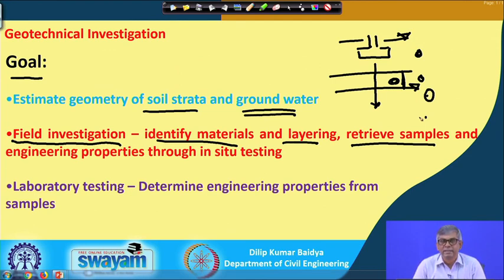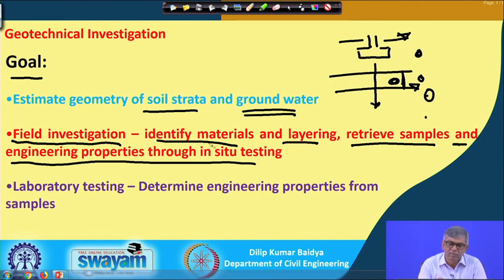To carry out tests in the laboratory and find out the engineering properties through retrieved samples. And in addition to that, during this process we can also carry out some field tests, by which we can directly find out some engineering properties like C, phi and all. They are actually not given directly; based on field experience, people have correlated C, phi and other parameters. So, we will discuss those things later on.